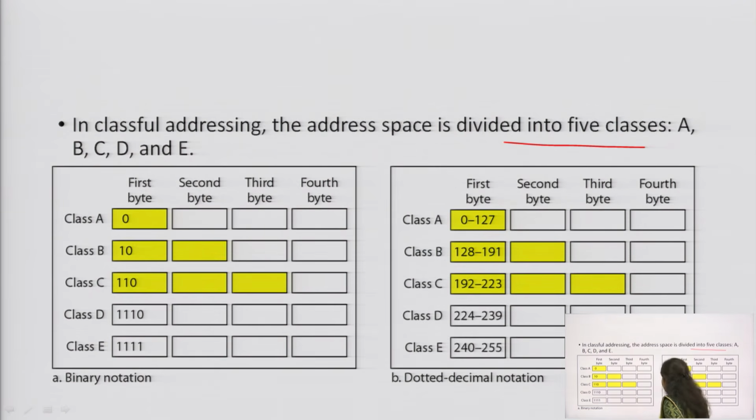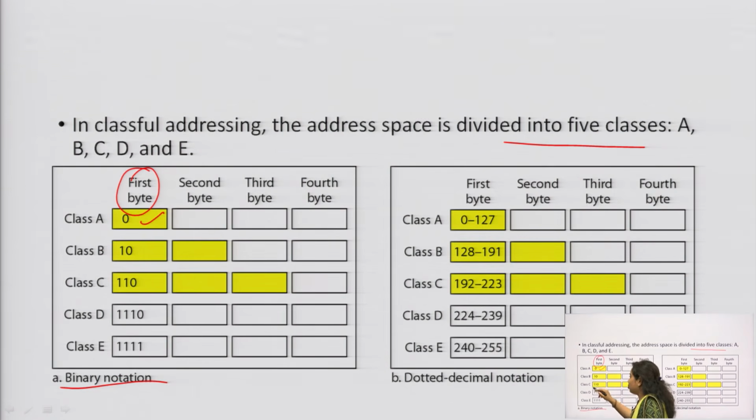So, basically you can see in the binary notation case there are 5 different classes: class A, class B, class C, D and E. In each of the classes you can see that the first byte, that is 8 bits, is reserved.